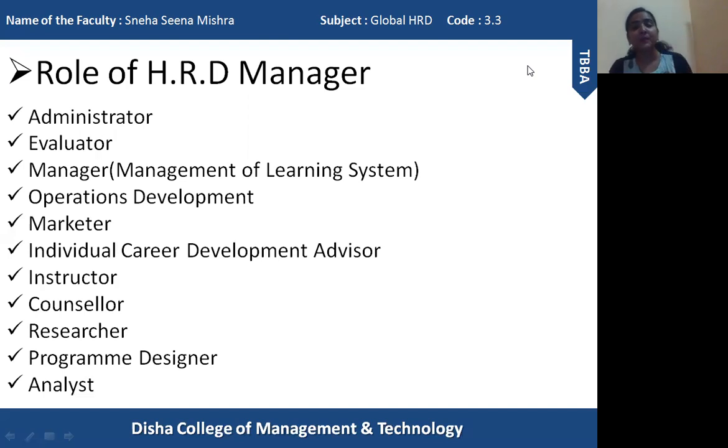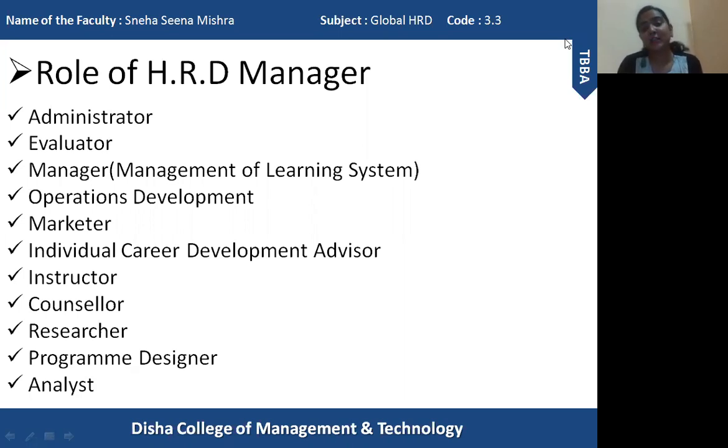They need to also communicate their performance, because every employee needs to understand how well they have performed. The HRD manager is also involved in the creation of the programs by understanding each and every aspect of the organization, the requirement of the organization. So they prepare the program, design the program, execute the program, and after executing it they collect the results and then evaluate the results to understand the effectiveness of the HRD program.